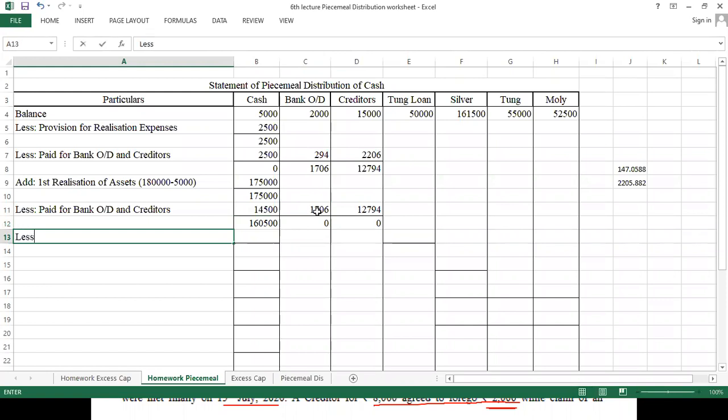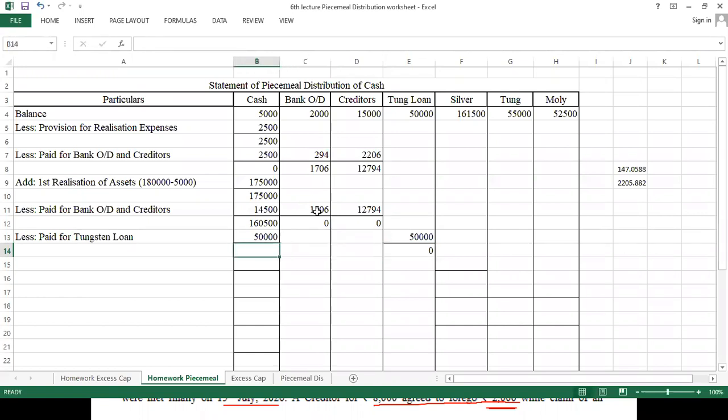Okay. Now after paying external, now first of all we are going to pay internal. So I will write less paid for tungsten loan. Okay. So it was 50,000. So straight away I paid 50,000. After this, my internal liability also completely paid off, and I have cash with me 1,10,500.